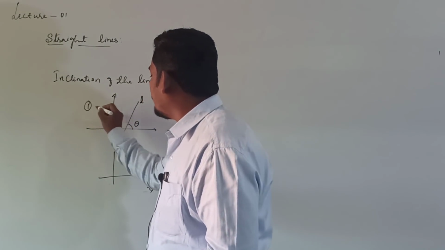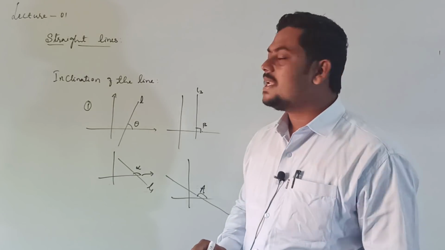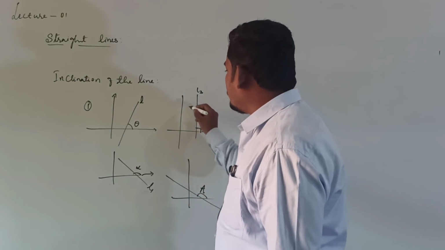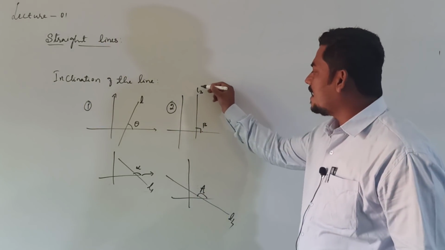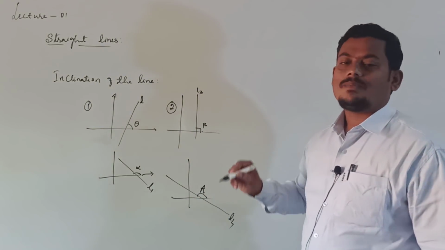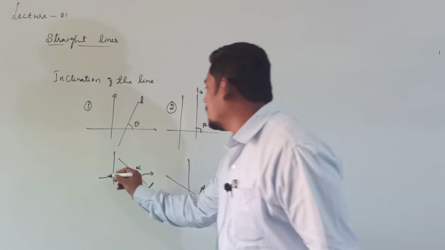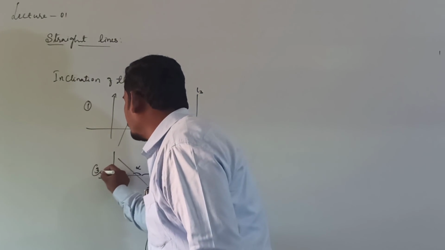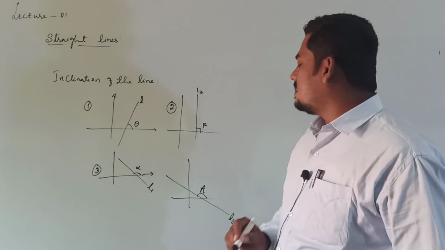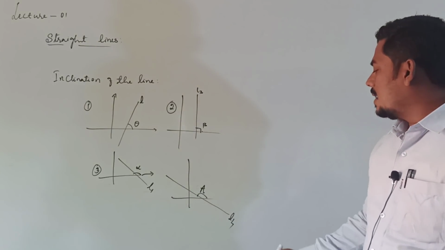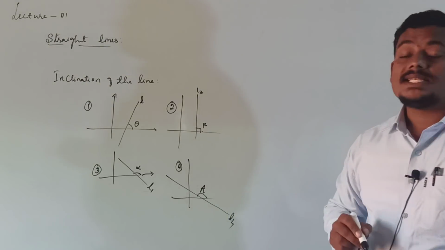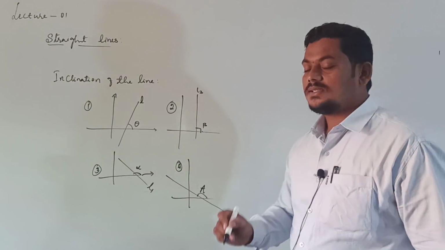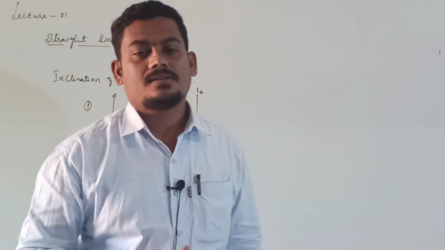In the first figure, theta is the inclination of line L. In this figure, take it as figure 2, beta is the inclination of line 3. In this figure, alpha is the inclination of line 1, and in this figure, A is the inclination of line 4. Then what is its definition?